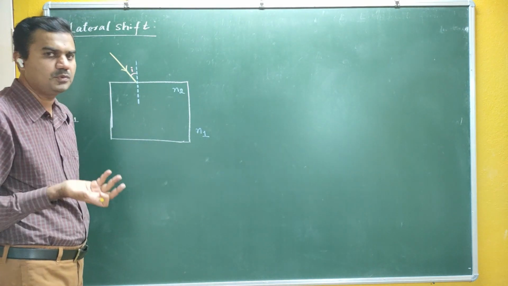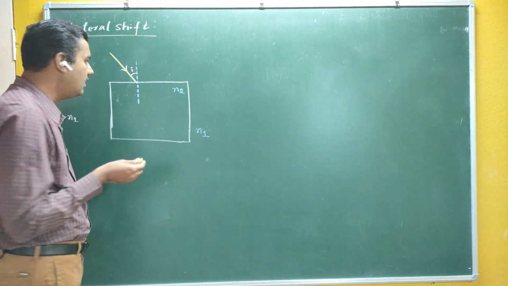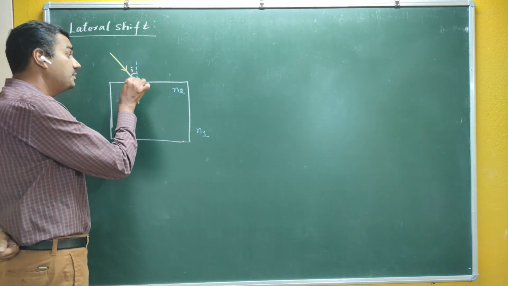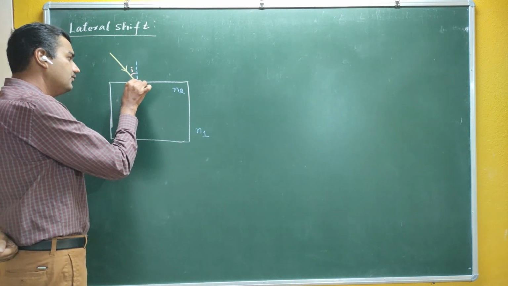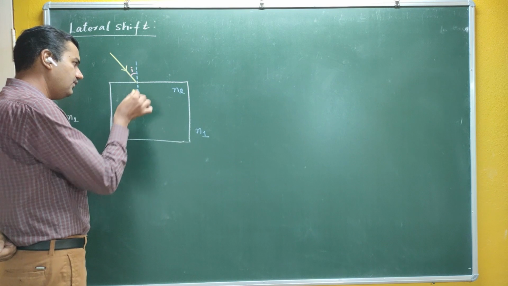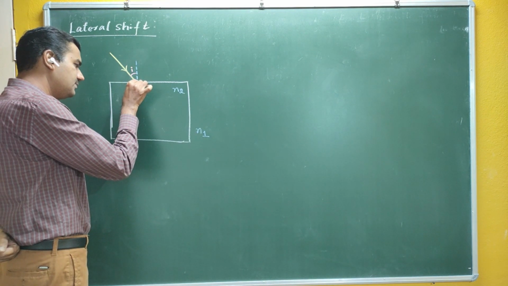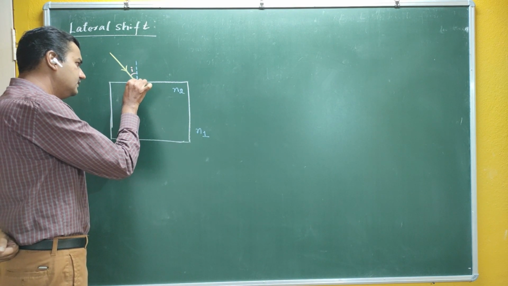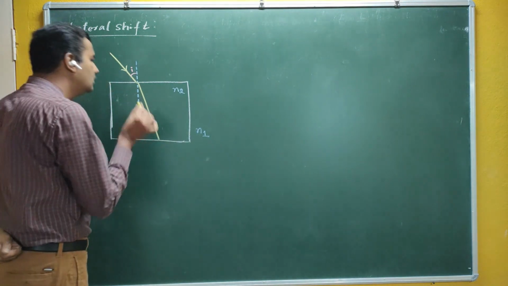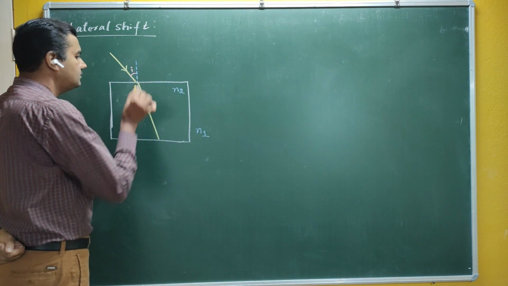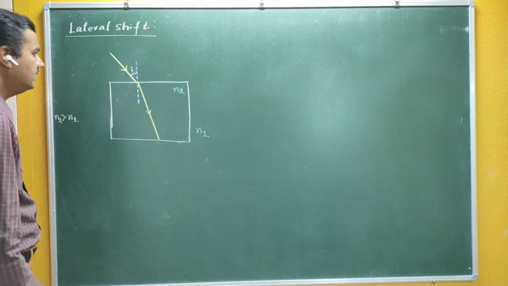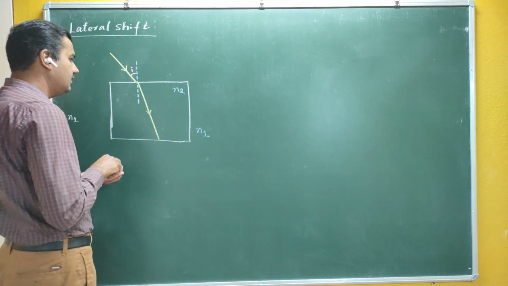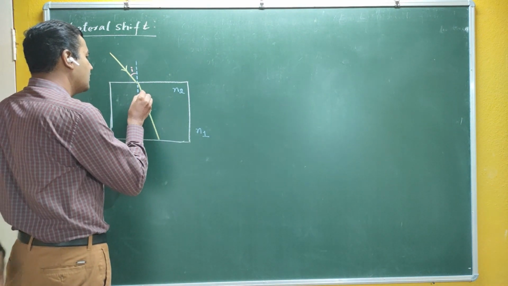In the last lecture we proved that I is greater than R, therefore R should be less than I. For this to be satisfied, it should bend towards the normal. So this is your refracted ray.